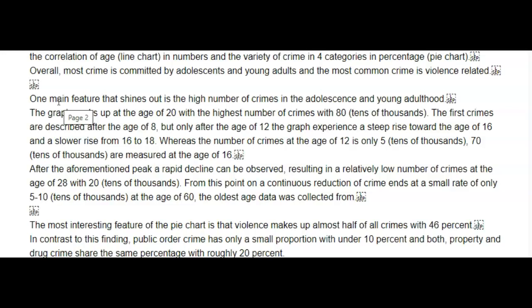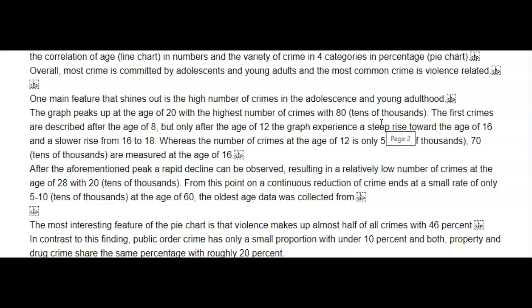The graph doesn't peak. It's not the graph doing it, but it's simply, I'm assuming, the prevalence of crime. You didn't tell us if it's in numbers. I'm not really sure. Oh yeah, you did say in numbers, but let's see. You could have said that crime peaks at the age of 20 with the highest number at 80,000. Okay, so that's how I would have rewritten this sentence. Crime peaks at the age of 20 with the highest number at 80,000.